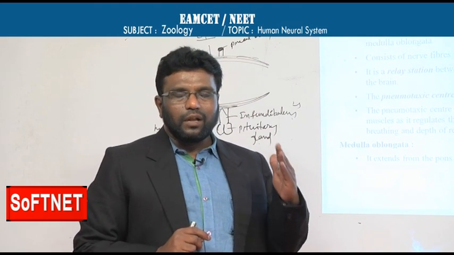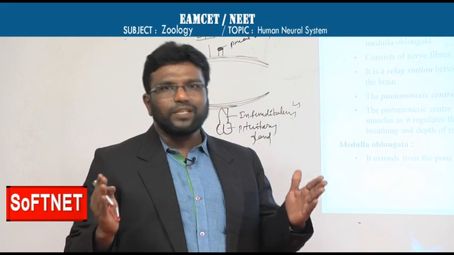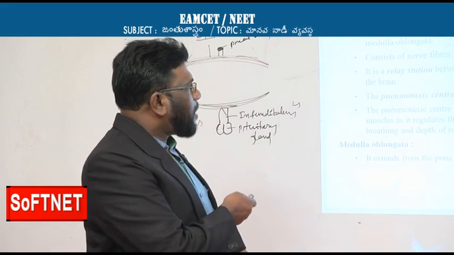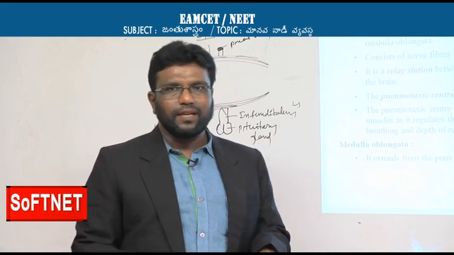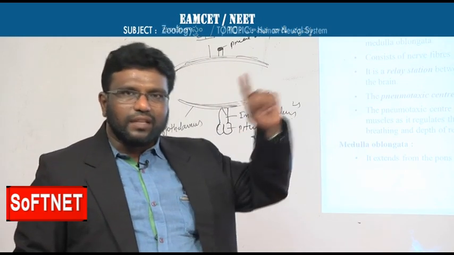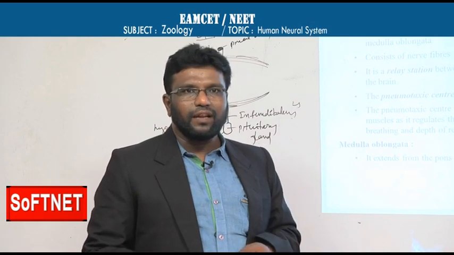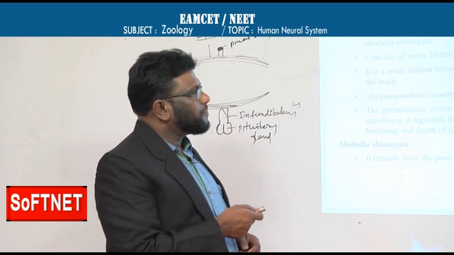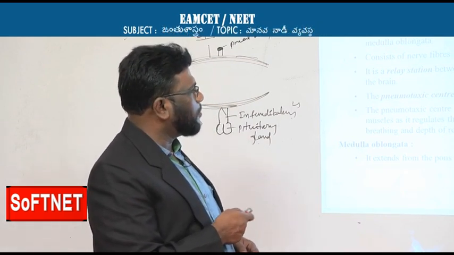The corpus callosum is a bridge between two cerebral hemispheres, whereas the pons varolii is a bridge between two cerebellar hemispheres. One is the bridge between the largest part of the brain, another is the bridge between the second largest part of the brain. So this point must be carefully judged and carefully remembered.